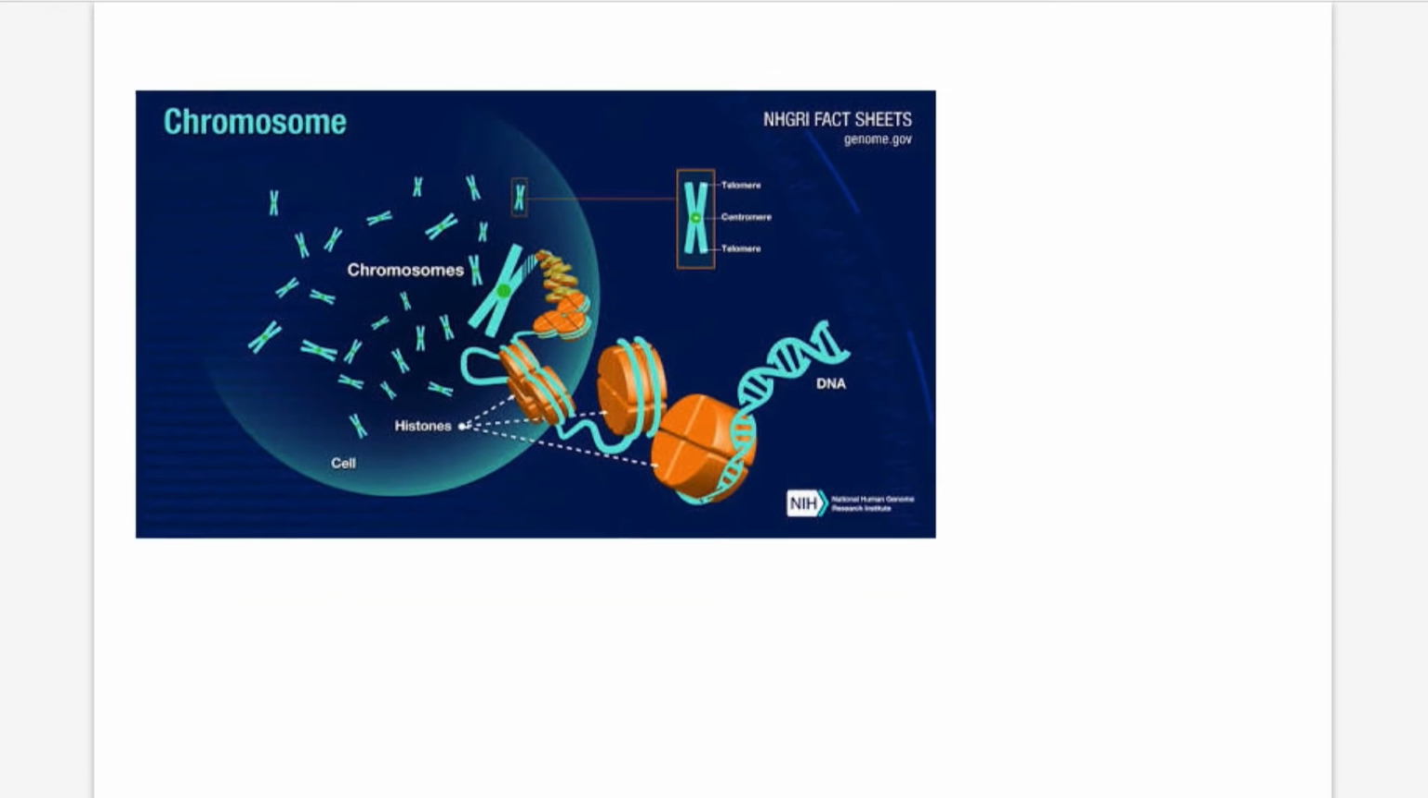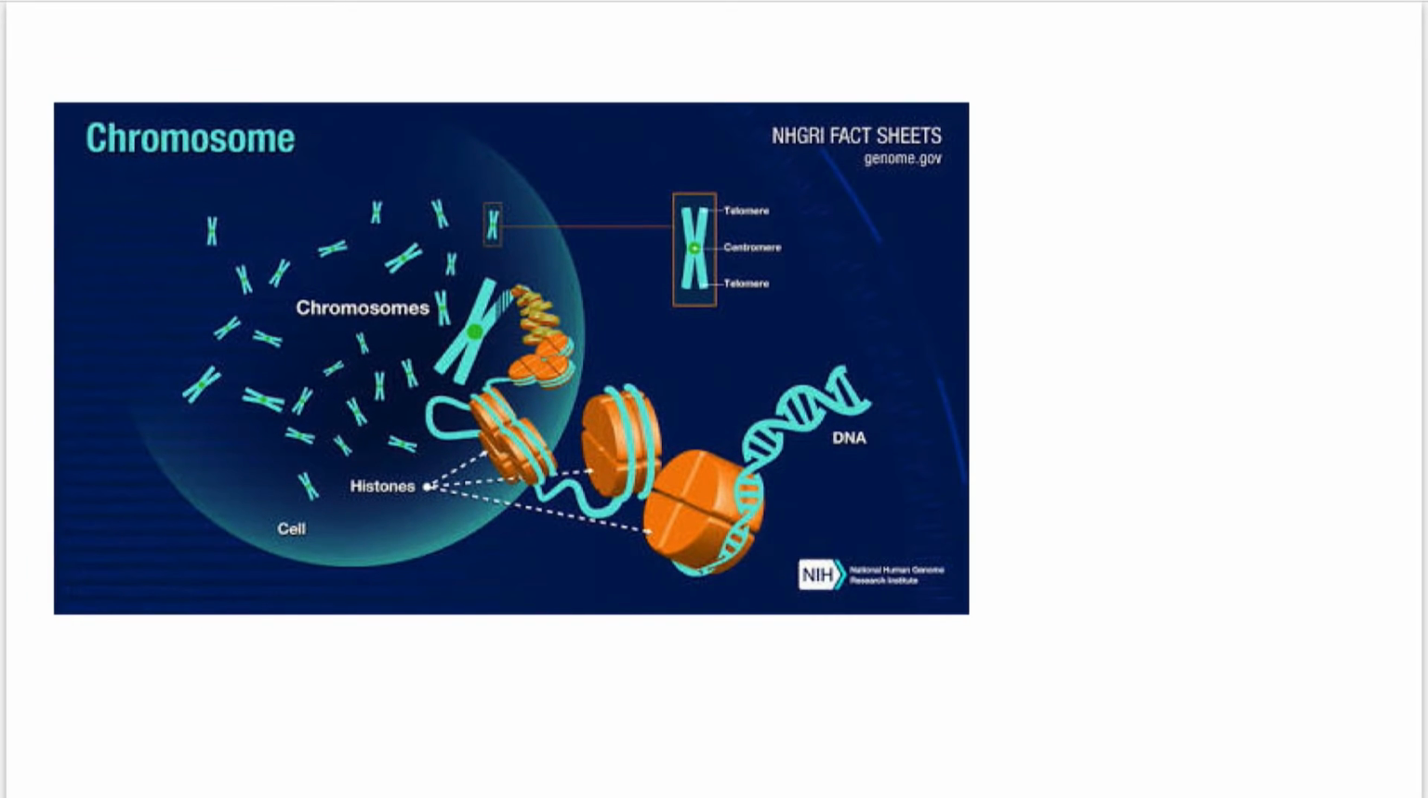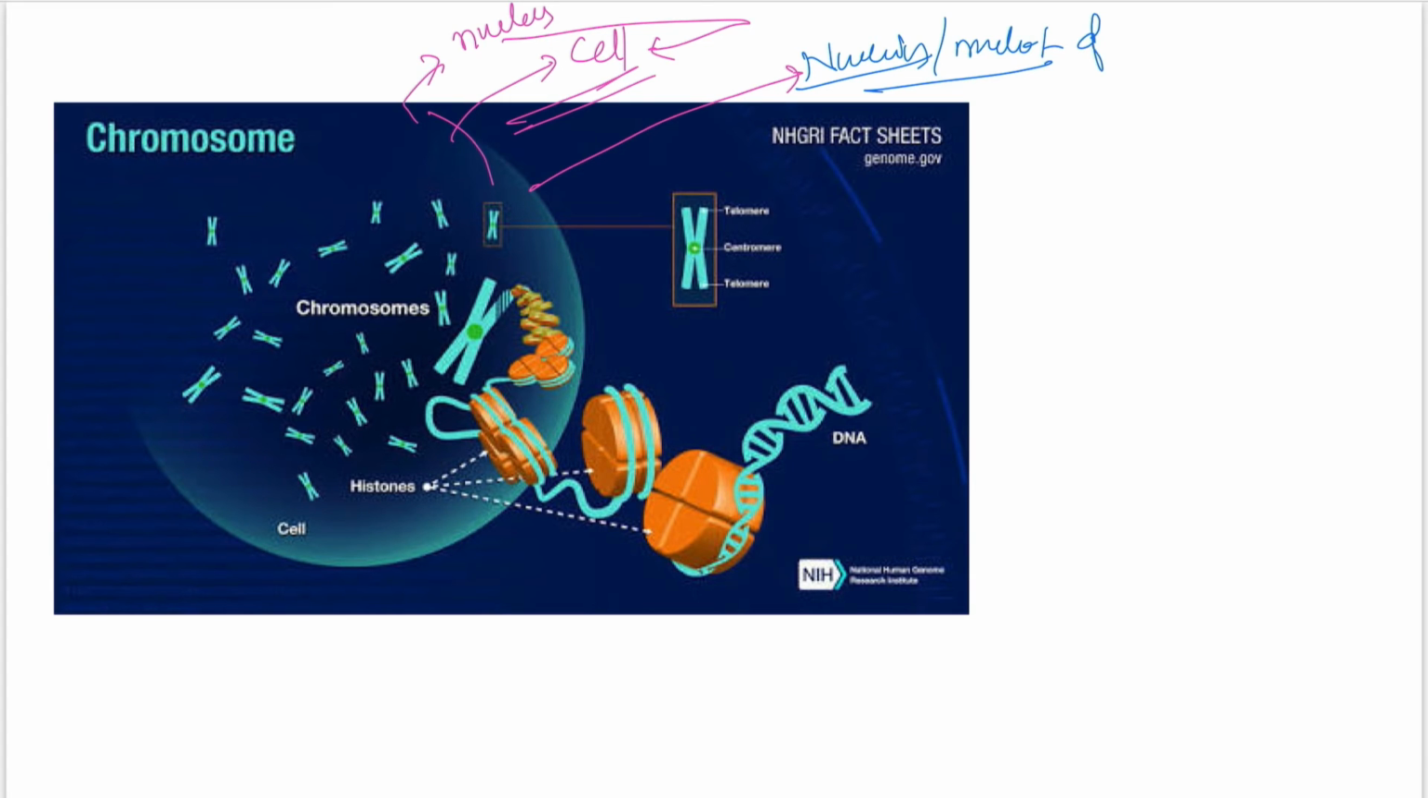Let's discuss briefly how DNA is wrapped to form a chromosome. As we know, every living organism consists of cells. In the cell, there is the nucleus of the cell. What we are visualizing is the nucleus of the cell. Basically, it consists of chromosomes.